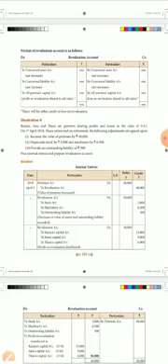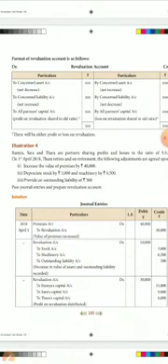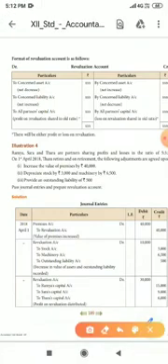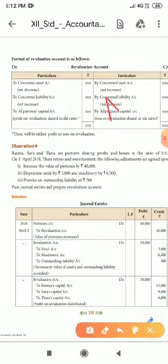There is no change. Already you know that in the revaluation account, when asset values are increased, it should be recorded on the revaluation account credit side. When asset values are decreased, it should be recorded on the revaluation account debit side. So the only thing you have to remember is that when assets are increased, it is recorded on the credit side. The opposite entry we do for reduction of asset value.